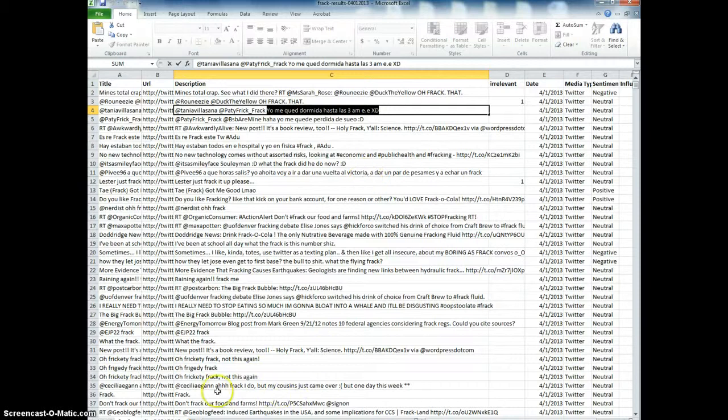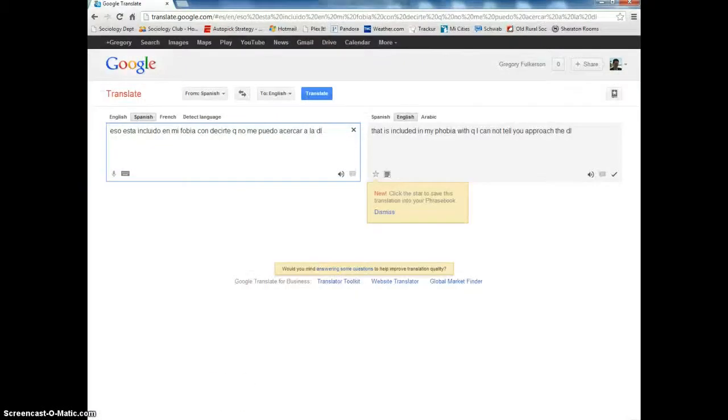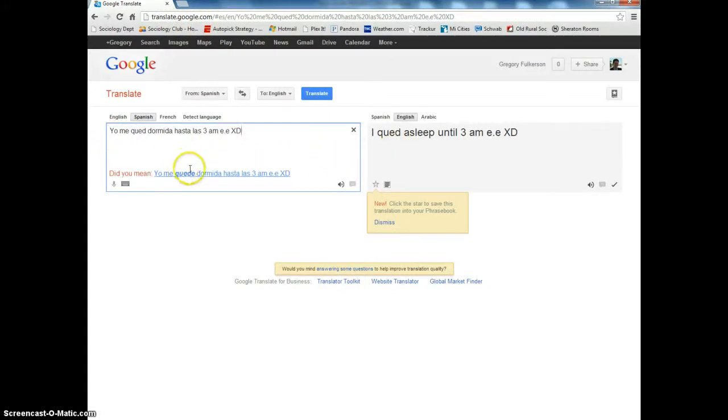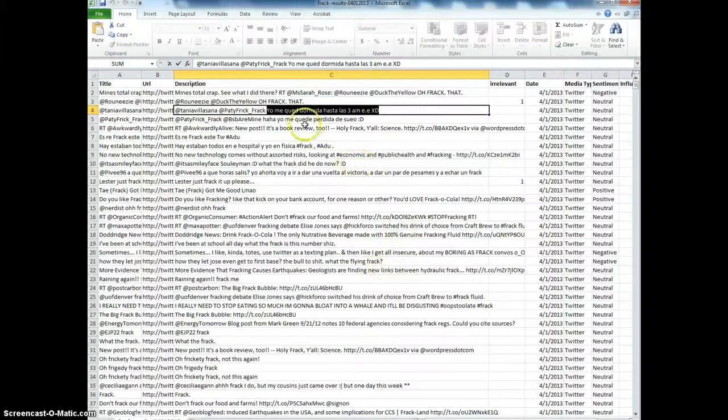So I like to use something called Google Translate, which is simply translate.google.com. And you can paste in something. And over here, see, it says Spanish, and over there it says English. And I could sleep until 3 a.m., so it doesn't really say much, but that just shows you how to do this.